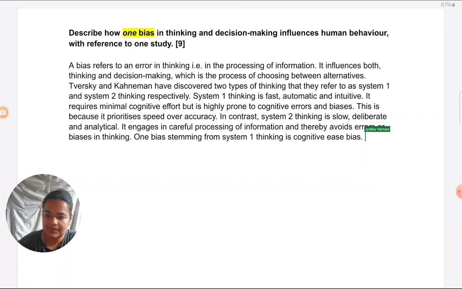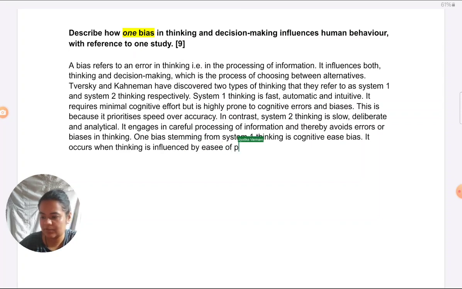So, cognitive ease bias occurs when thinking is influenced by ease of processing information.